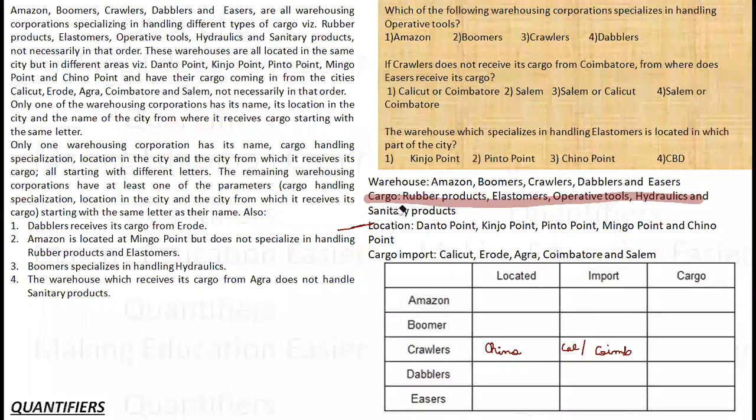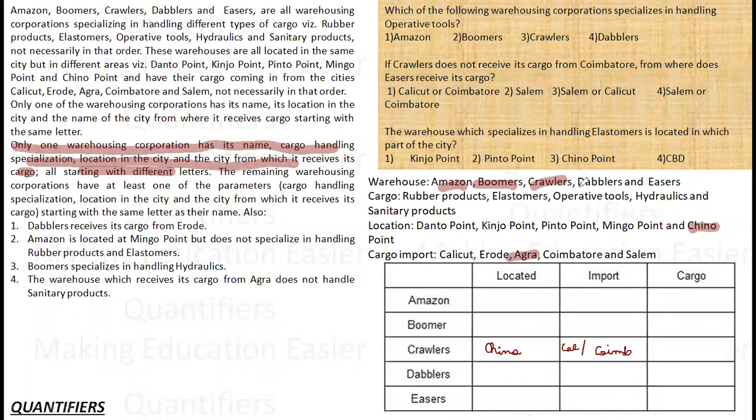This is done. Okay, let's read the second one. Only one warehousing corporation has its name, cargo, location, and city from which it receives, all starting from different letters. And which is that? That is B, because B was the only one which has all different. B is not here, B is not here, B is not here, B is not here. For the rest, I know that A can be this, Crawlers or Dabblers can be found here, Easers can be found here. So for all the rest, I know that one of the variables can be the same, but for B, I cannot find anything the same even if I want to. So for Boomer, all the initials have to be different.